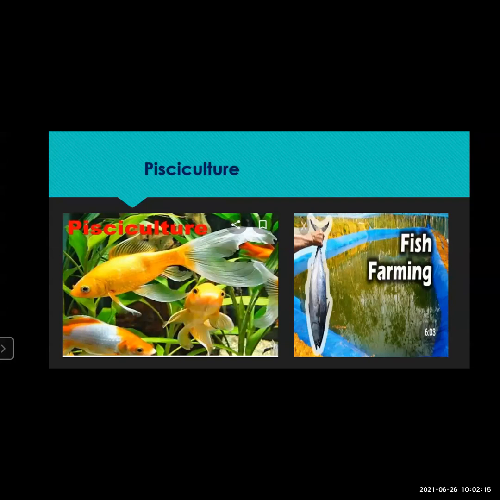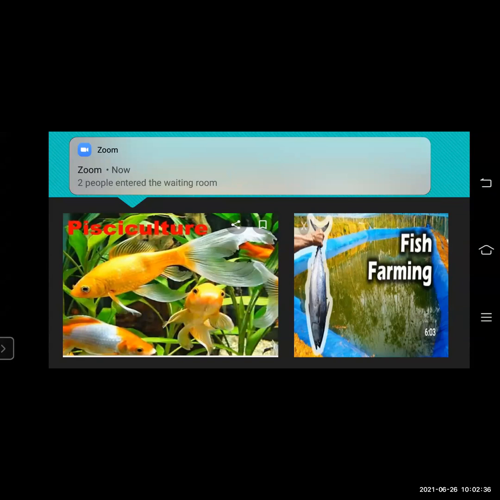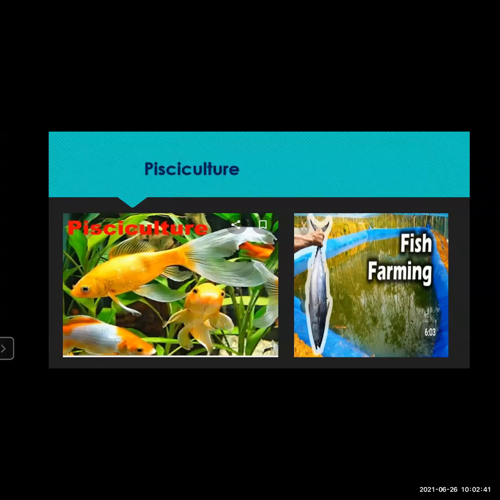And when the fishes are grown properly, this is also done for prawn farming. The prawn seeds are released into the pond, and then the prawns are fully grown. Then they are taken out, and you can take them out very easily because the area is not that large. So this is called fish farming. By this work of fish farming, by this occupation, people can get a lot of money. So we'll move to the next slide.